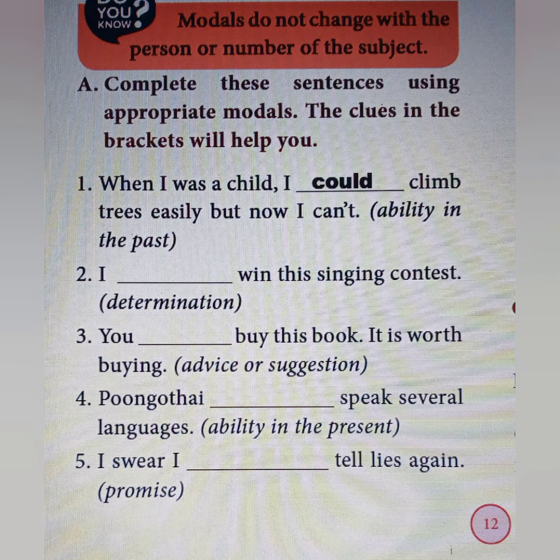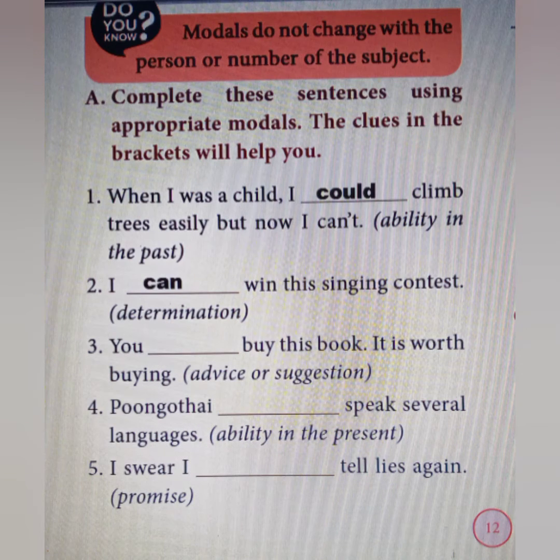I dash win this singing contest. Here the clue is determination, so that we can use the word must here. I must win this singing contest. Or else we can use the word can with the determined confidence. I can win this singing contest.